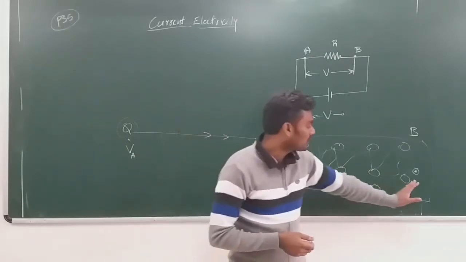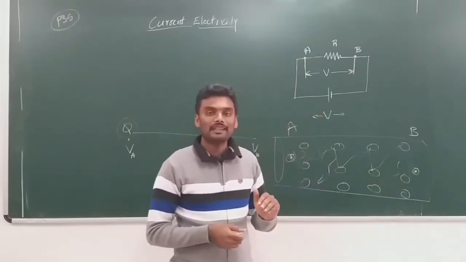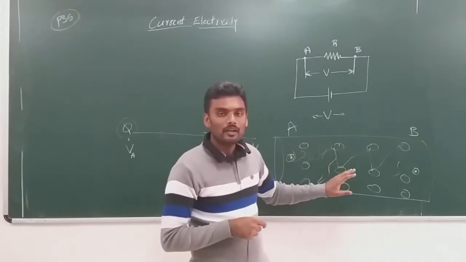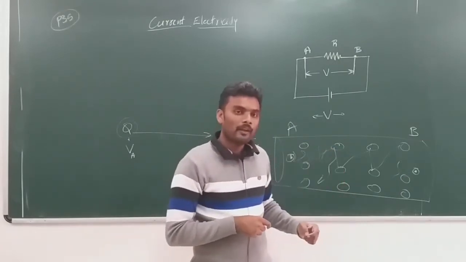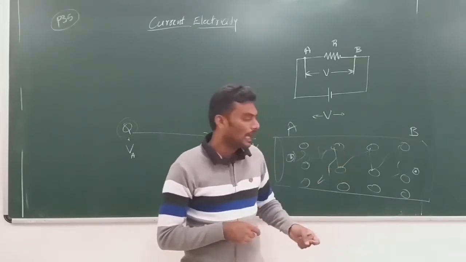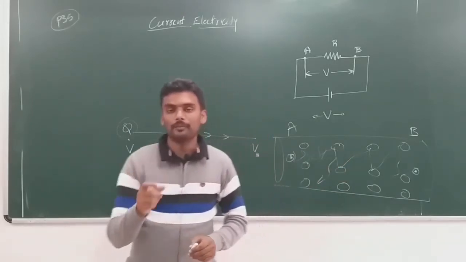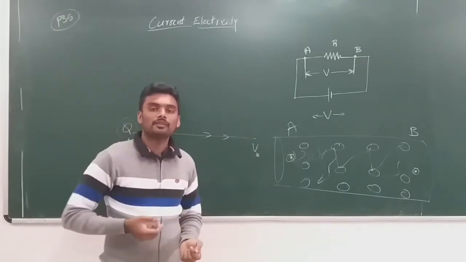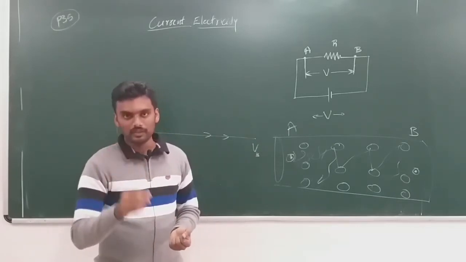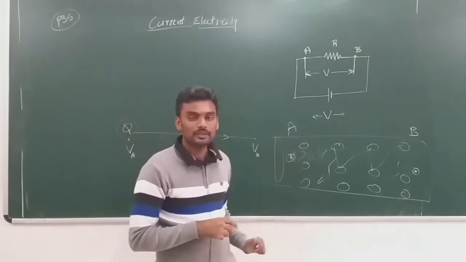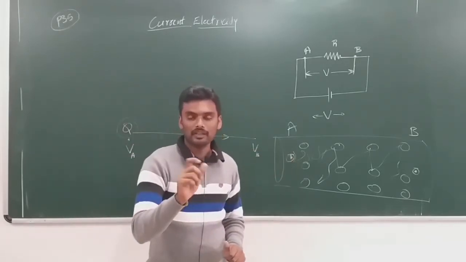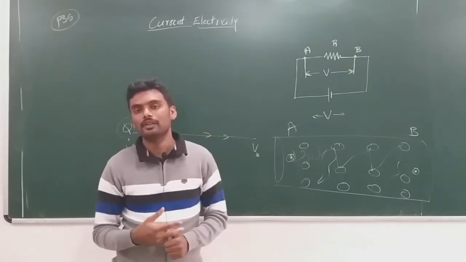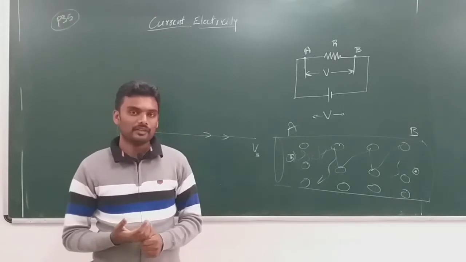Whatever the loss of potential energy that a charge experiences is given to the individual atoms or ions of the metal while colliding with them, and then these ions of the metal start to vibrate more vigorously, and hence you can expect the conductor to heat up. It's the vibration of lattice ions itself that gives rise to the heating effect, isn't it?